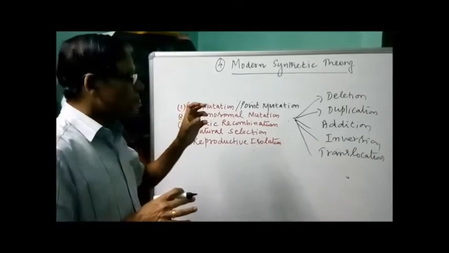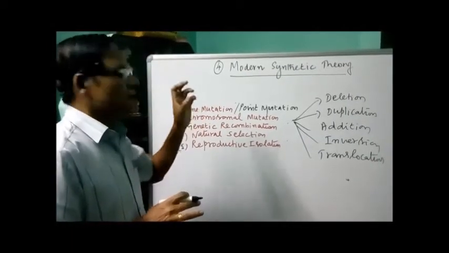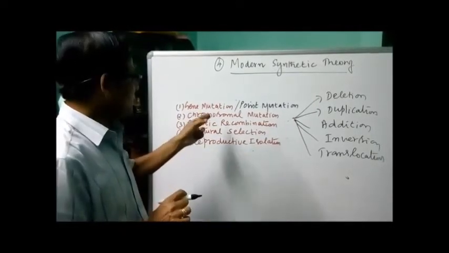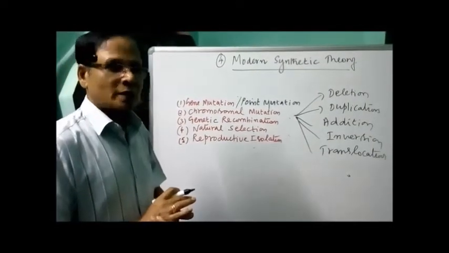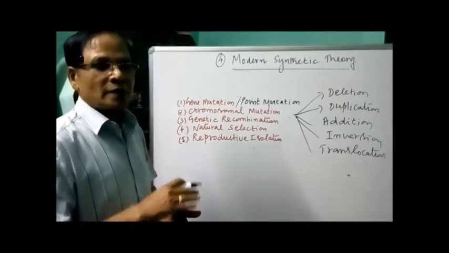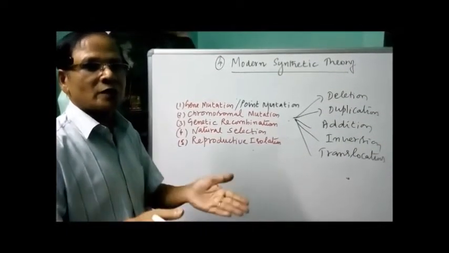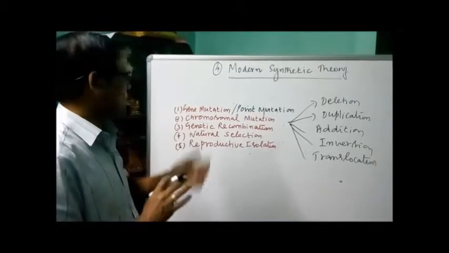So these are the different methods by which chromosomal mutations occur. As in gene mutation, there is an alteration in the phenotype, which causes variations in the offspring. That is the second one.